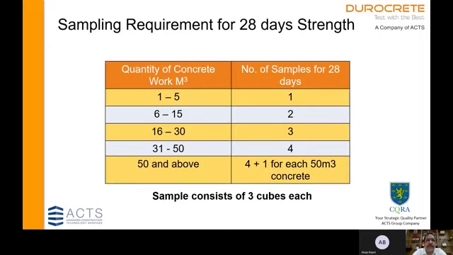IS 456 also gives the sampling requirement for 28 days, based on the quantity of concrete per pour. If your pour size is 1 to 5 cubic meters, you have to cast one sample for 28 days. For 6 to 15 cubic meters, two samples; 16 to 30 cubic meters, three samples; 31 to 50 cubic meters, four samples; and for 50 and above, for every additional 50 cubic meters, one additional sample is cast.